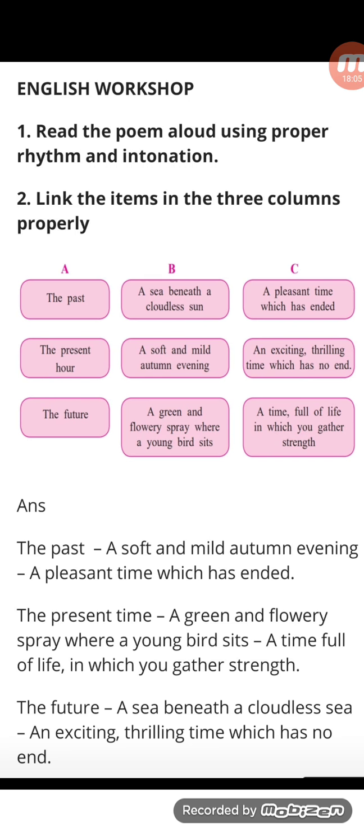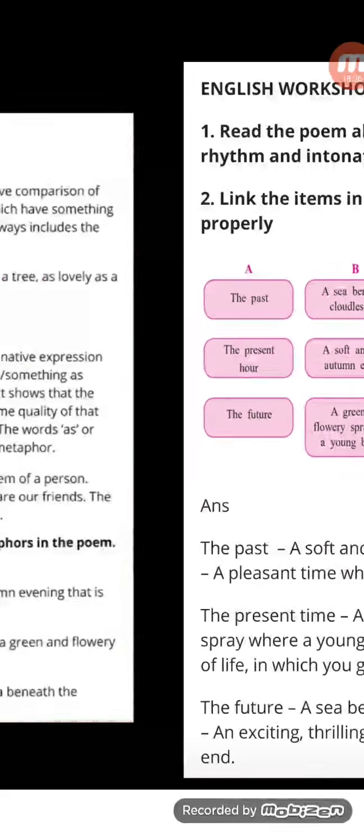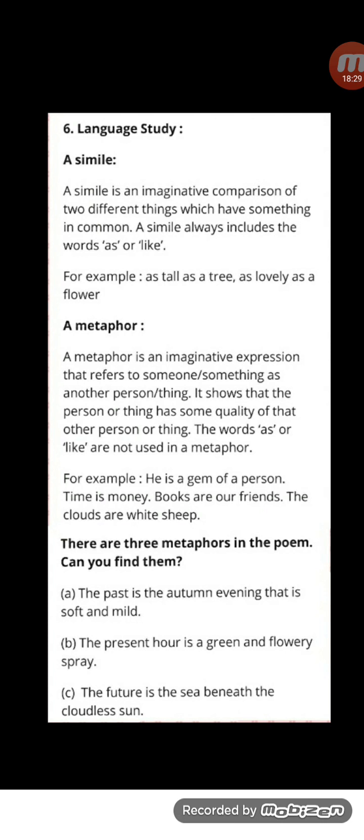Sorry, children, there is a printing mistake. It is a sea beneath a cloudless sun. There is a little mistake in my printing, writing. You write down cloudless sun. Sorry, children, for that. Second, I've got language study. Beautiful. Now, language study means grammar.